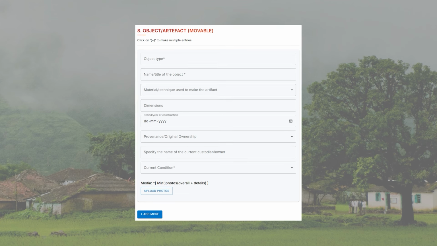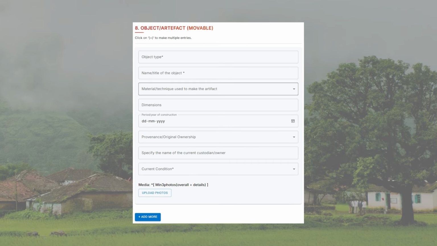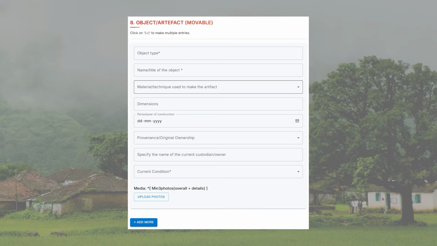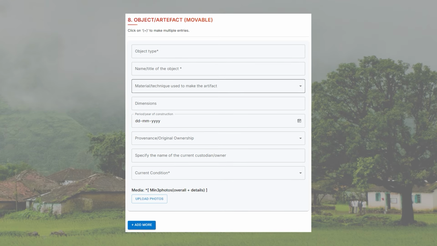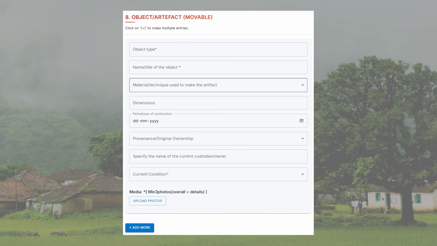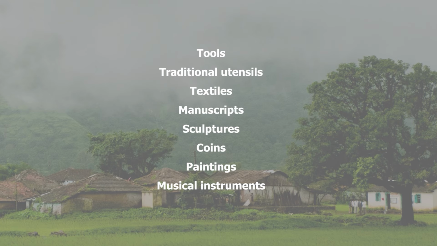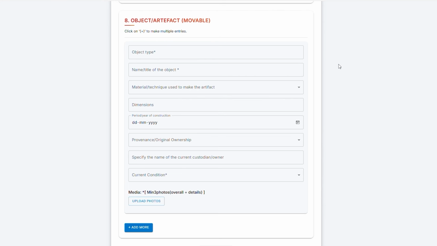We will now continue with question 8, object or artifact, movable. This question is for cultural objects that can be moved from one place to another. These are important items that represent the history and tradition of the village. Examples include tools, traditional utensils, textiles, manuscripts, sculptures, coins, paintings, musical instruments. These objects help us understand the lifestyle and heritage of the community. Now, let me explain each field one by one.